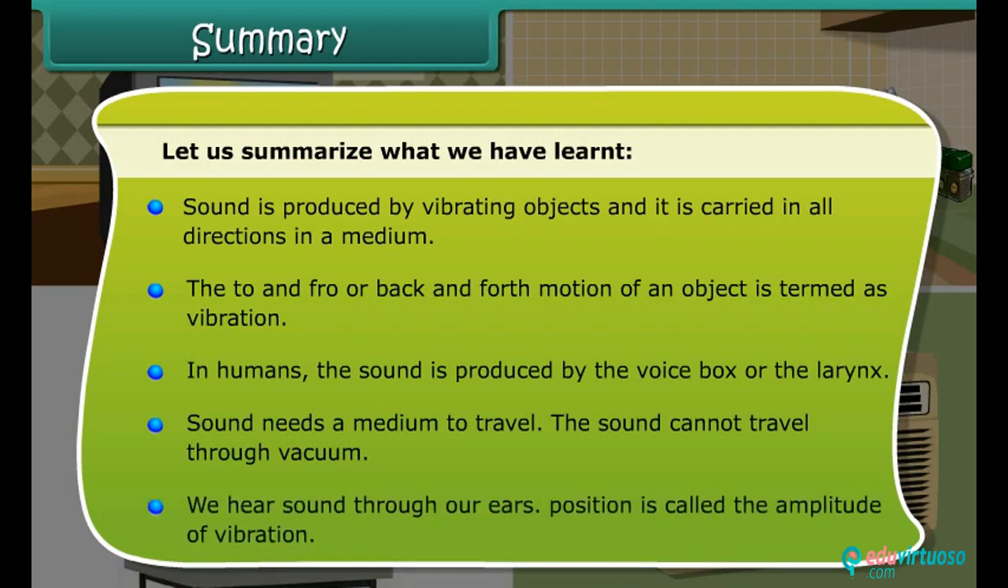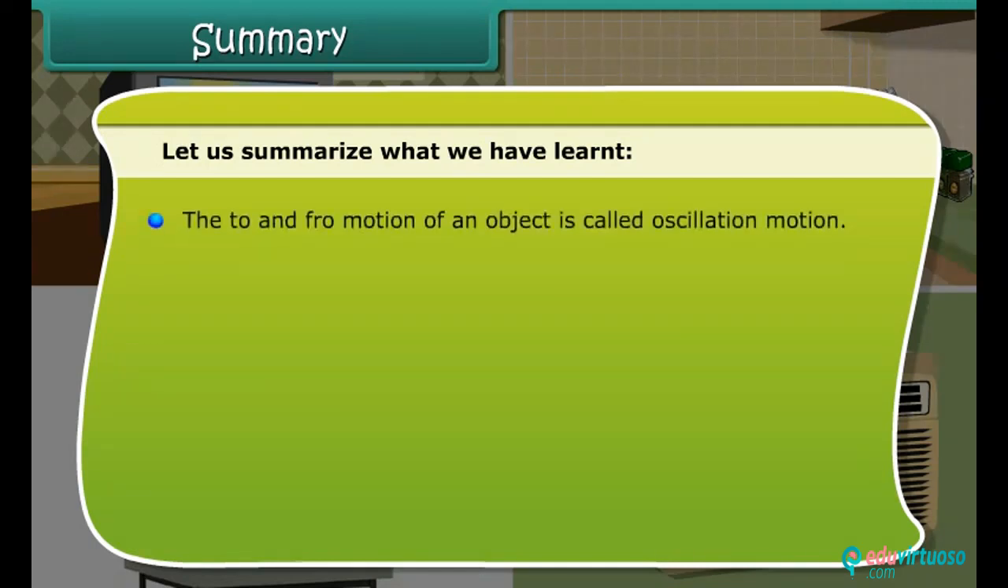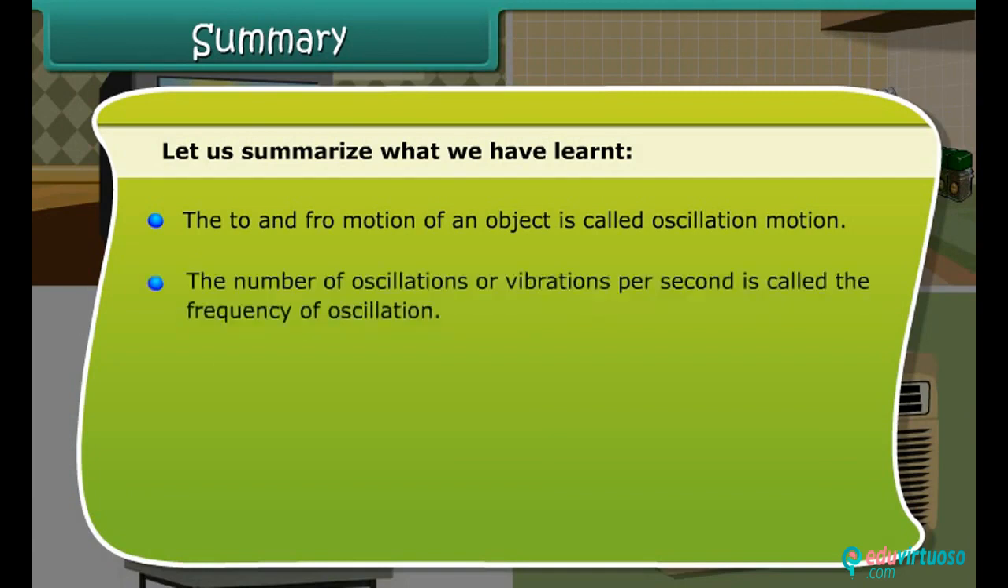We hear sound through our ears. The maximum displacement of the object from its mean position is called the amplitude of vibration. The to and fro motion of an object is called oscillatory motion. The number of oscillations or vibrations per second is called the frequency of oscillation. The frequency of a body is expressed in hertz.